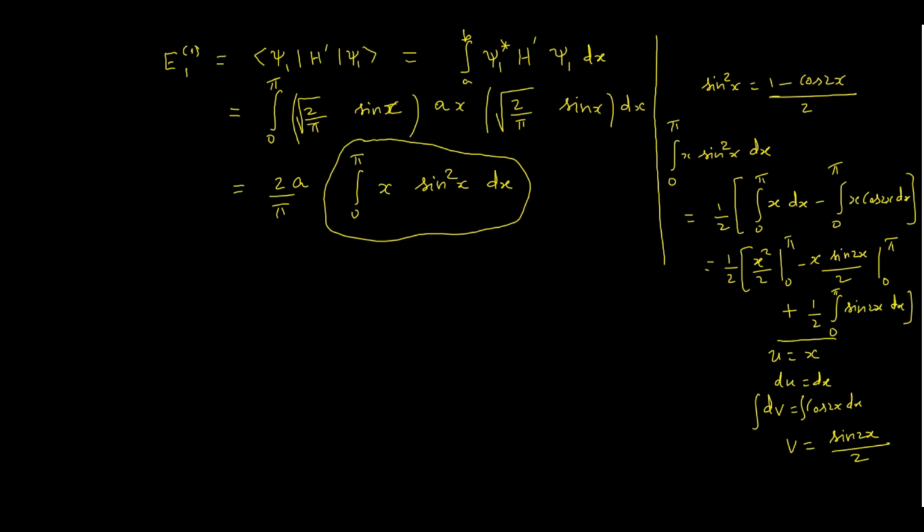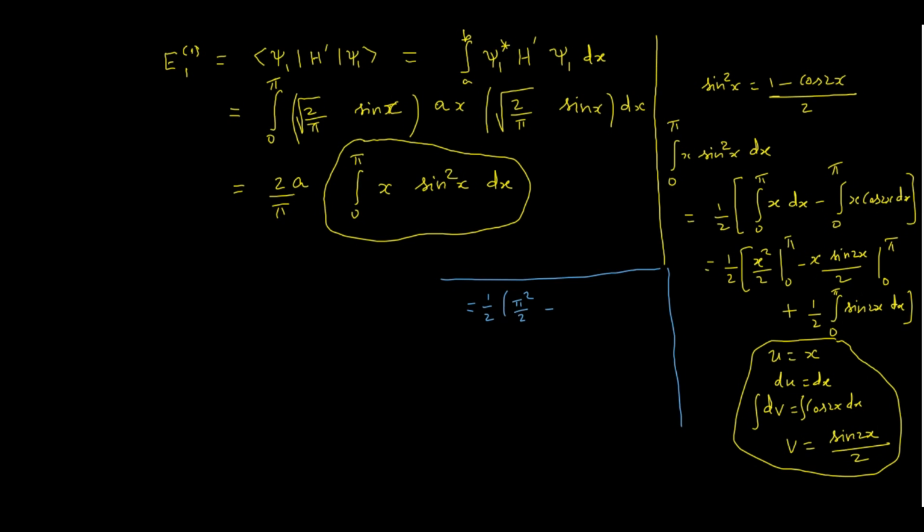Okay. Now what about the first term? The first term, when I substitute the upper and lower limit, I will write down here. So I will get the first term as 1 by 2 pi square by 2 minus lower limit 0. And what about this term? When I put upper limit, sine 2 pi is 0. So therefore the entire term becomes 0. Sine 0 is also 0. So there is no contribution from this. And therefore second term is 0.